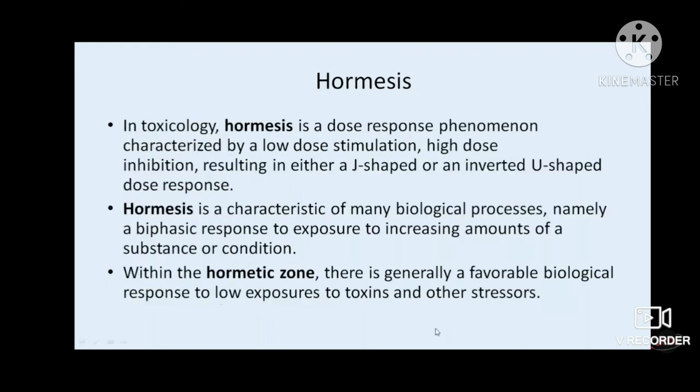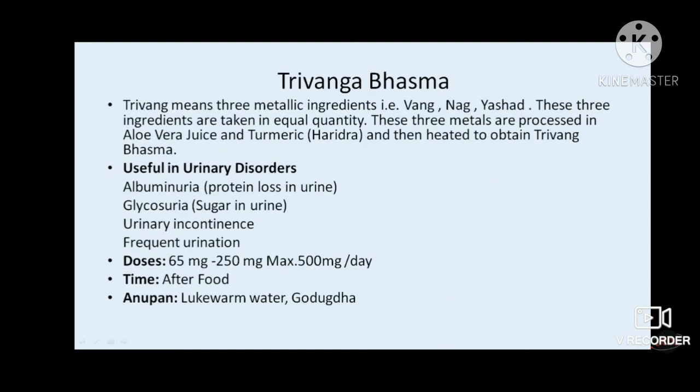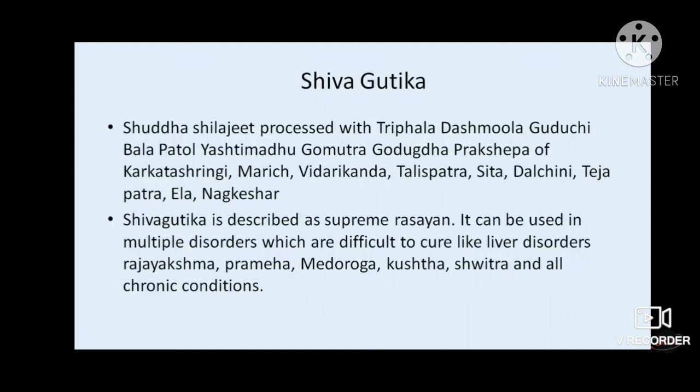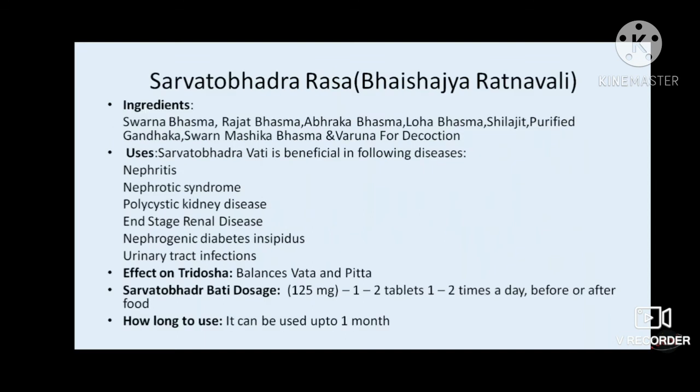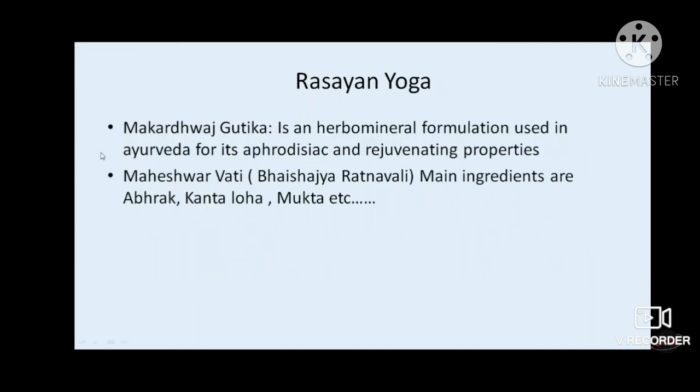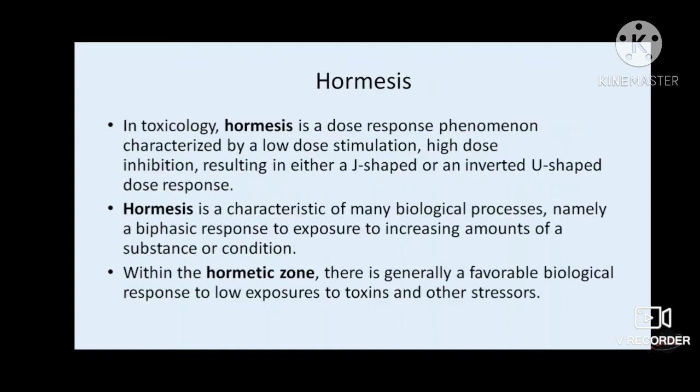So when I have mentioned all these rasayan dravyas like Trivanga or Makardhwaj or the Sarvatobhadra Ras or Maheshwarvati, we can see there are a lot of metals in them. So how can we justify the use of metals in kidney disorders? So there is one concept of hormesis.